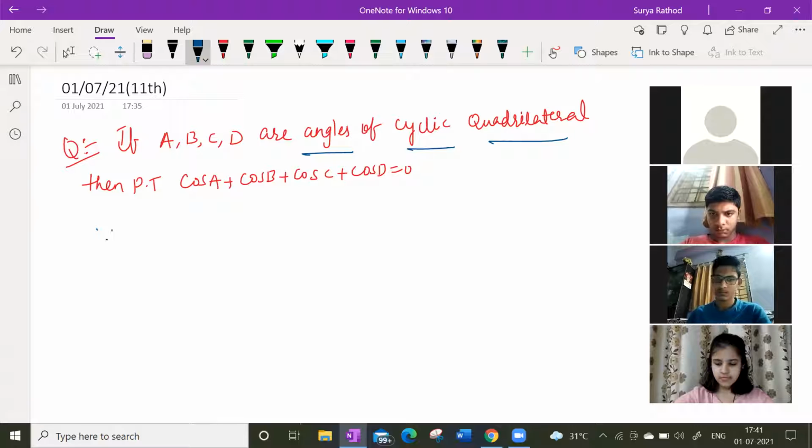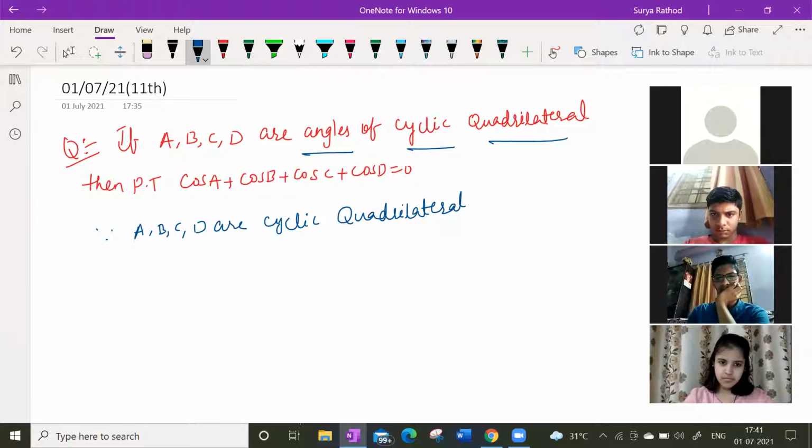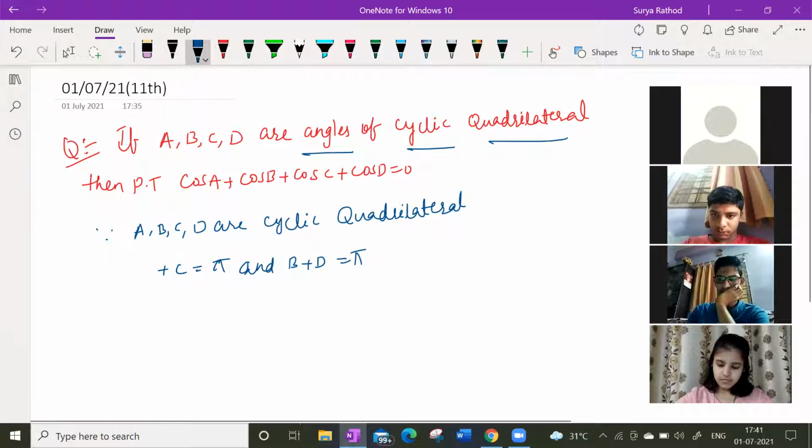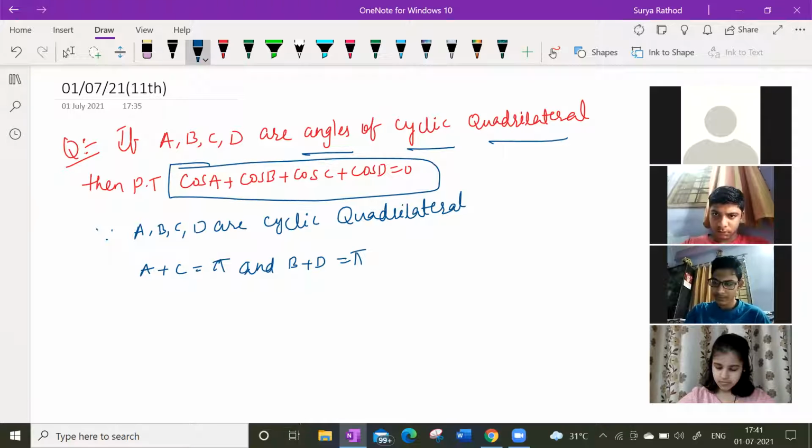Since A, B, C, D are the angles of a cyclic quadrilateral, A plus C will become pi, and B plus D is equal to pi. Clear? Can I write like this? Because now he's asking us to prove cos A plus cos B plus cos C plus cos D is equal to 0. I mean, the sum of all these should be equal to 0.